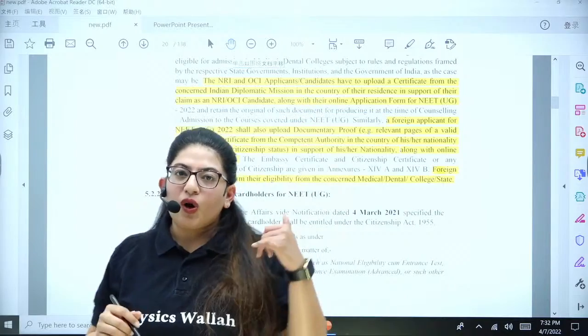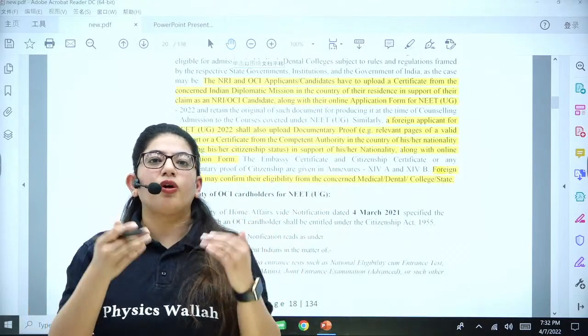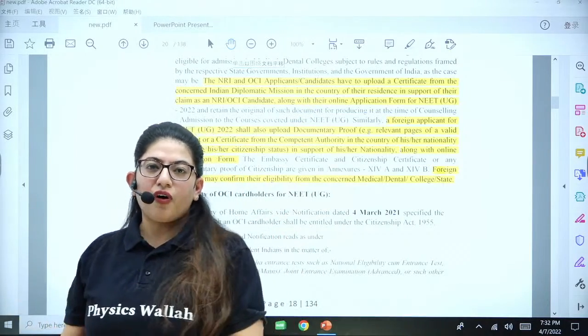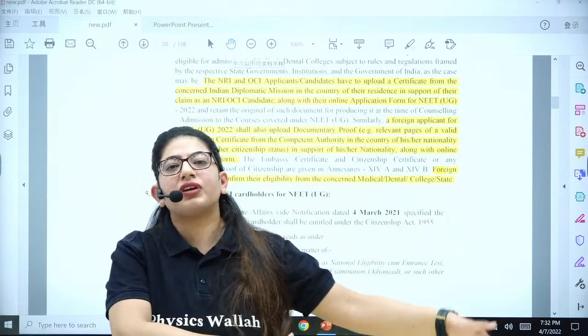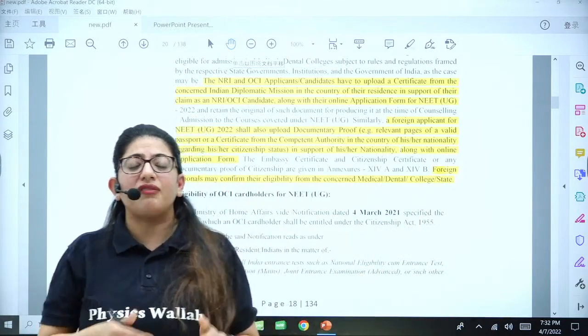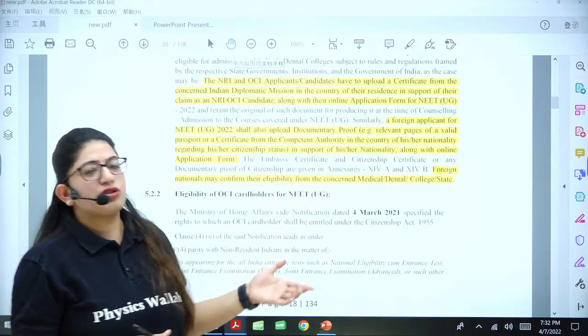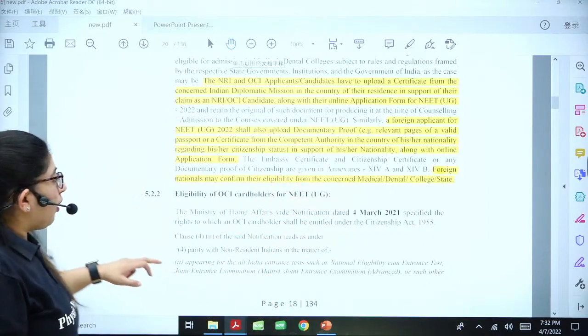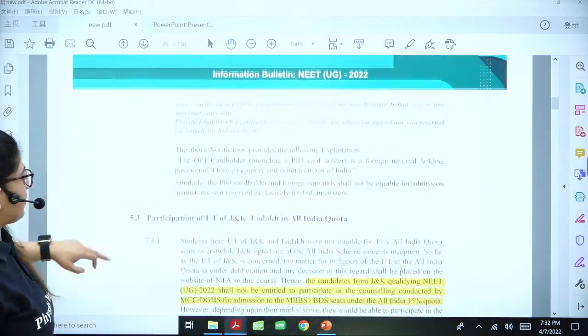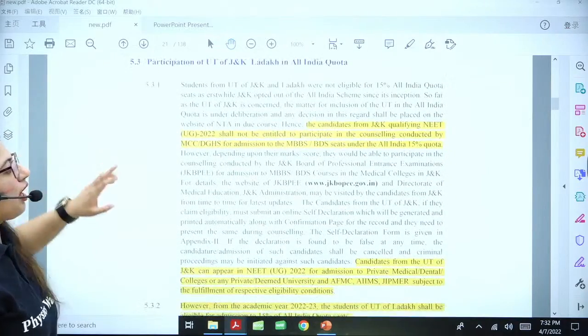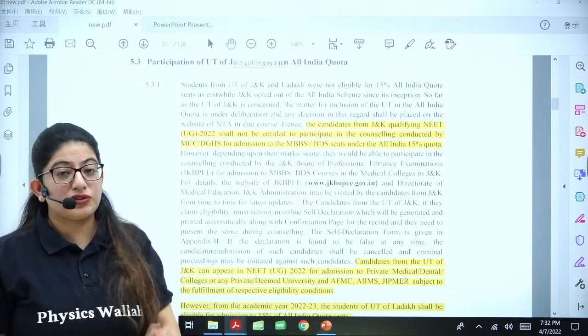Contacting them is not always calling on the phone. It can be by downloading their brochures or the like. So if you're a foreign national, make sure to check every detail of a particular college, because some private colleges give direct admissions to foreign nationals as well. All right. Next is about J&K and Ladakh people. We have a lot of students from J&K.